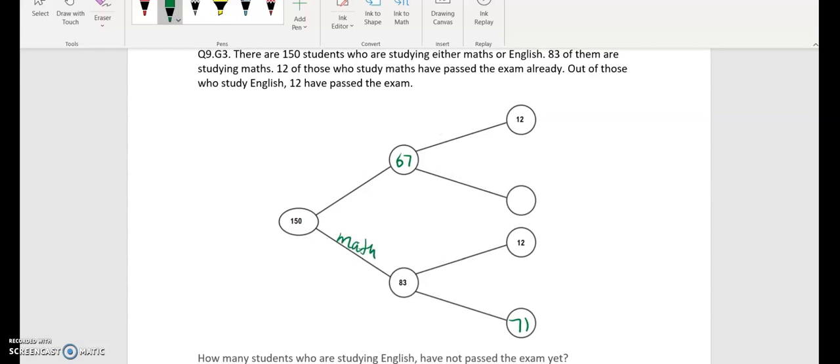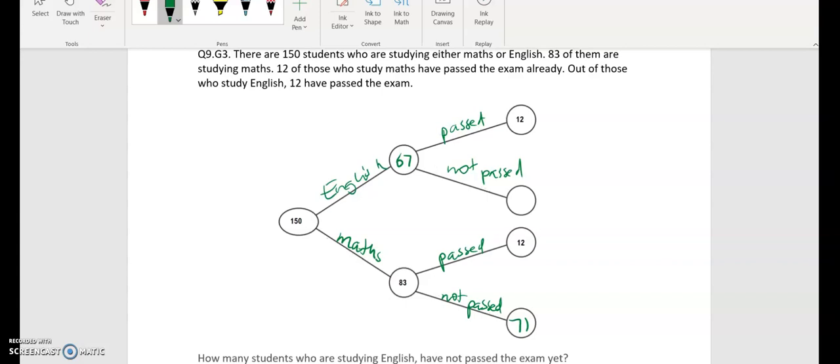We can see that this is maths, and this is English, and this is passed, not passed. We have passed, not passed, based on the information we're given above.